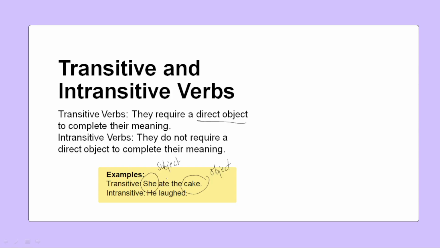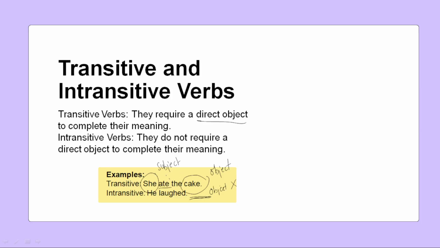Subject is she and object is the cake. So what she is doing, she ate. So directly we are telling she ate the cake. So here ate is the transitive verb. Yes, and coming to the intransitive, here we don't see any object, direct object. We can't see anything here. He laughed, that's it. So it is called as intransitive verb where they do not require a direct object to